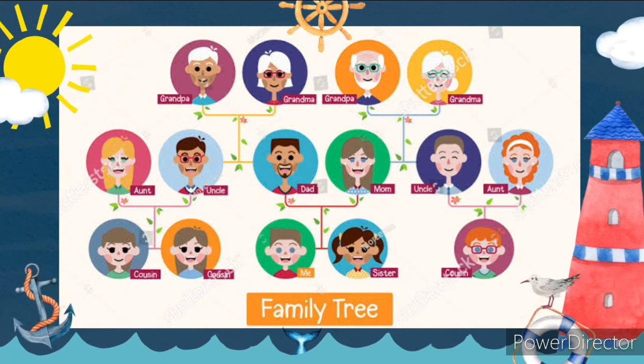Now, grandma and grandpa from mom's side gave birth to uncle and auntie. So the brother of your mom, the brother of your dad is called uncle, as you can see on the chart. And the sister of your mom or the sister of your dad is called auntie or aunt, right?